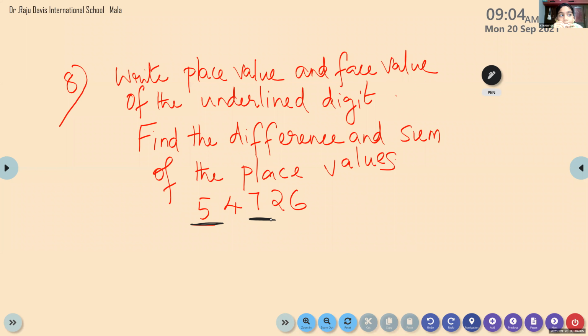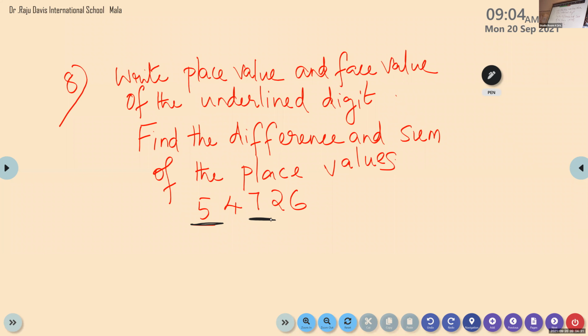You have to write the 5, 7. We have 2 digits. So you have to write face value and place value of these digits. Then what you have to do? Find the difference and sum of only the place values. Take the place value of 5, place value of 7. First you have to find the difference, means you have to subtract. Then you have to find the place values sum.